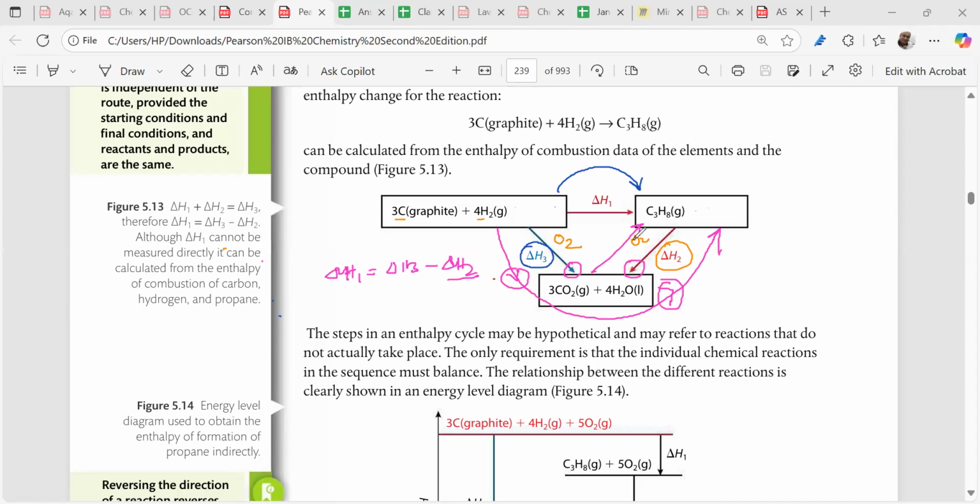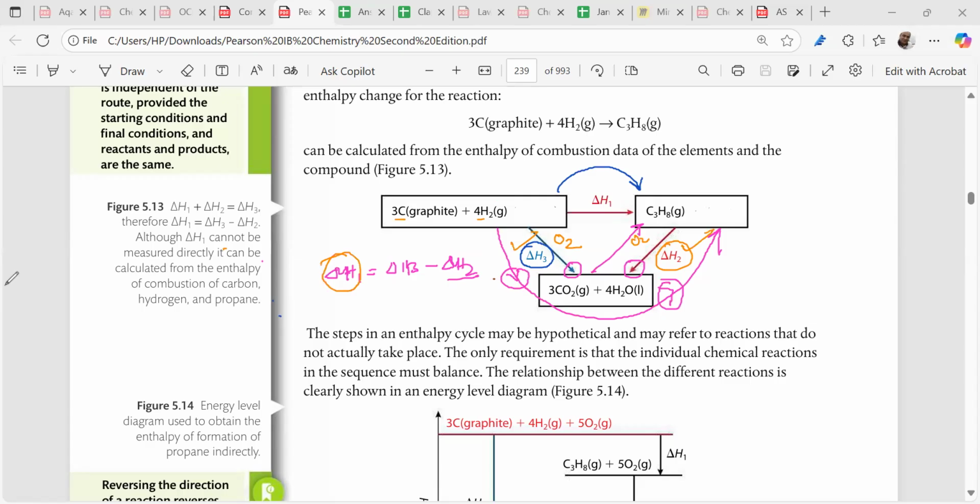When you are flipping a reaction, what happens? The sign of the enthalpy change flips. Is it clear? So we can find out delta H3 by the enthalpy of combustion in a calorimeter. We can find out delta H2. See, we can find out the unknown enthalpy change of a reaction. This is Hess's law.